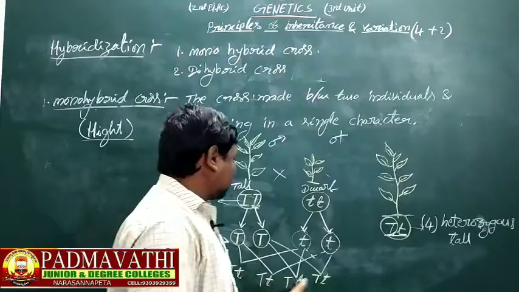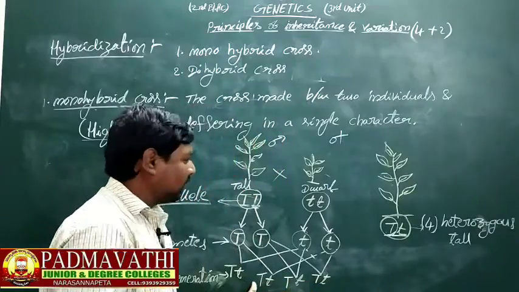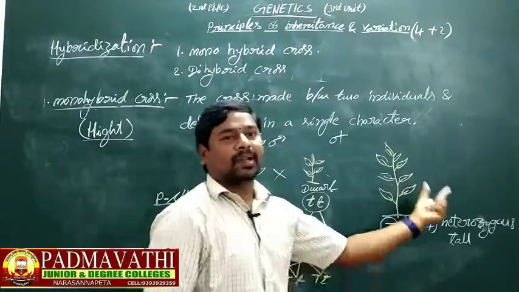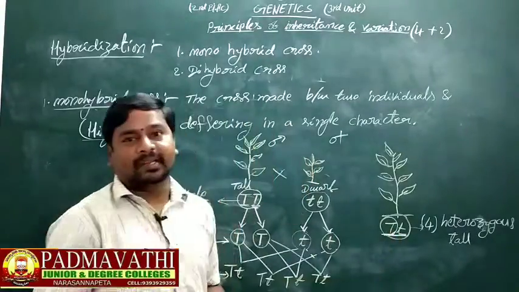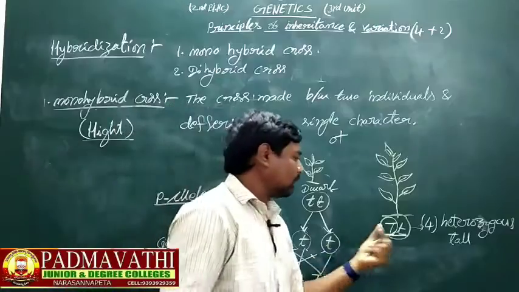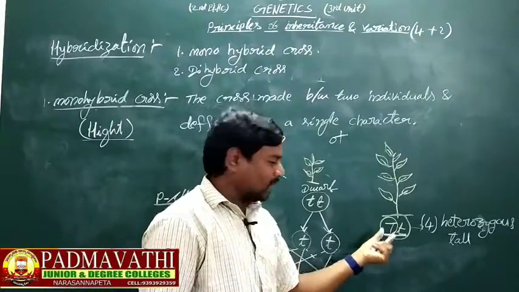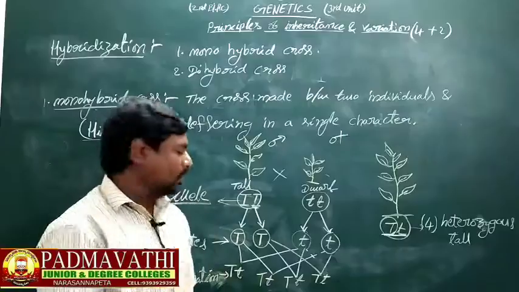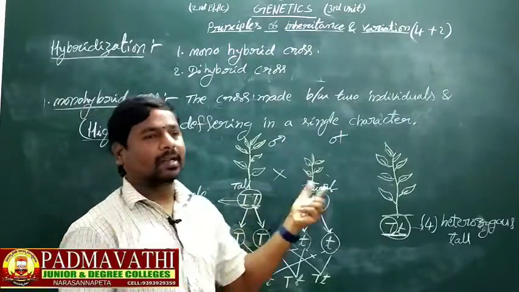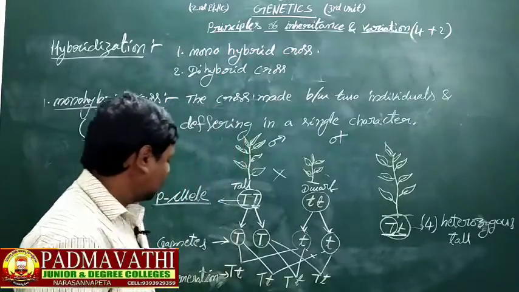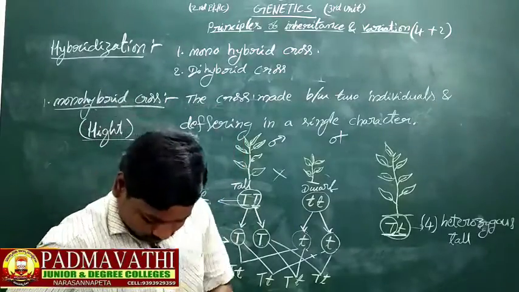But in the F1 progeny, heterozygous tall plants are produced because big T is dominant. So the big T character is expressed in the F1 generation. So this is Mendel's monohybrid cross. Thank you.